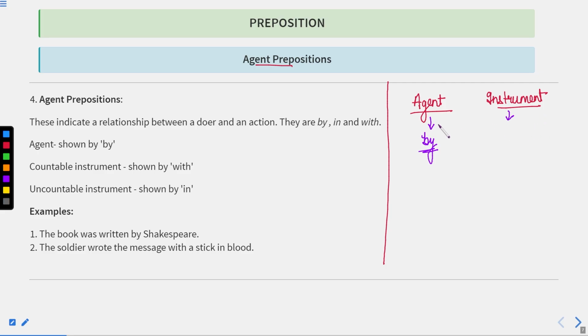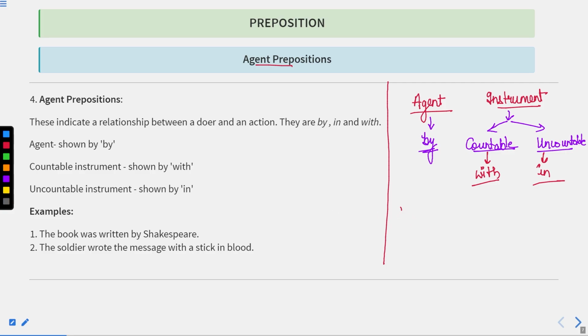Moreover, if this agent is using some instrument to do that particular task, this instrument can be of two types: either a countable instrument, something which you can count, or an uncountable instrument. If you can count those things by which you can do something, that is a countable instrument. If you cannot count it in terms of 1, 2, 3, it is uncountable. A countable instrument is always described by the preposition with, whereas an uncountable instrument is described by the preposition in.